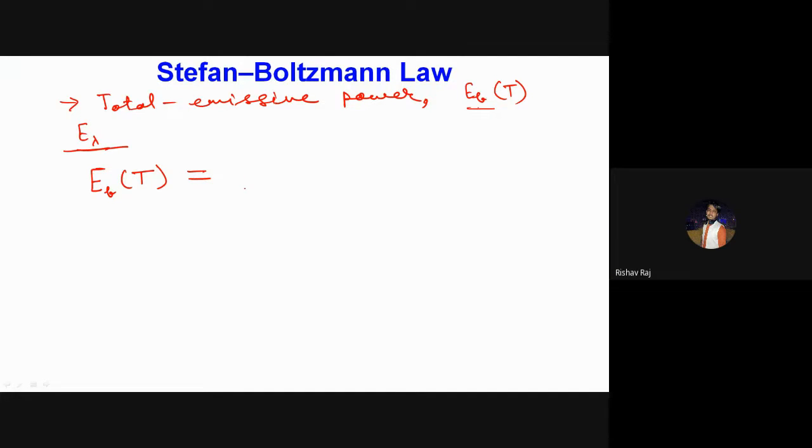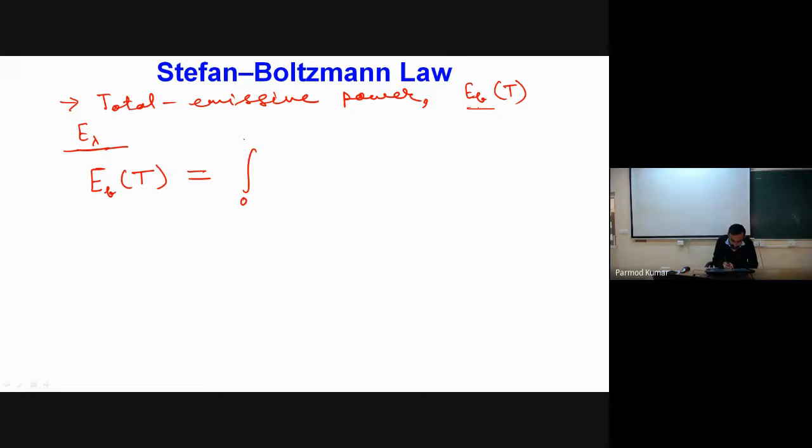Integrate over lambda, yes, from 0 to infinity. We have to integrate over the entire spectrum of wavelength, so I have to integrate E lambda b over d lambda. If I do this integration, finally I will find that this is equal to sigma times T to the power 4, and this sigma is once again a combination of the coefficients h, c0 and k. If we substitute all these values, we will find it to be 5.67 times 10 to the power minus 8